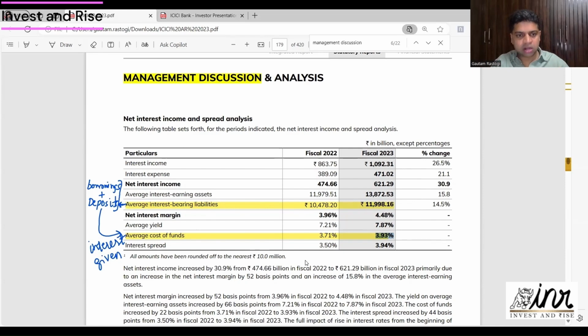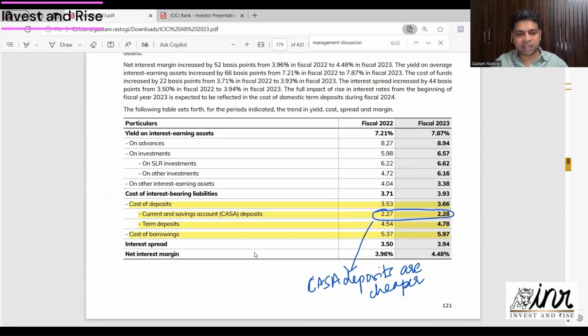And if you want a breakup, there is a breakup as well. In that 3.93% we saw, if you see current account and saving account, the interest the bank paid last year is only 2.28%.